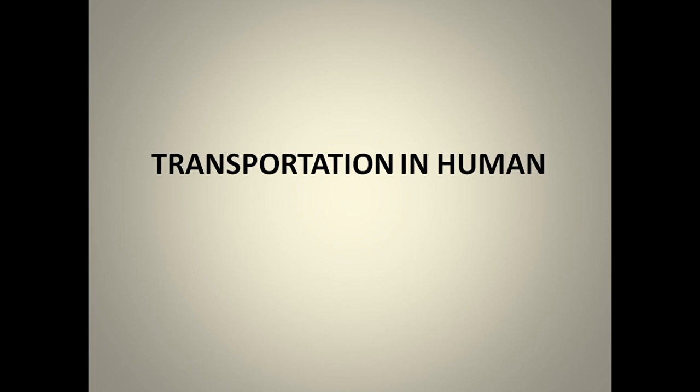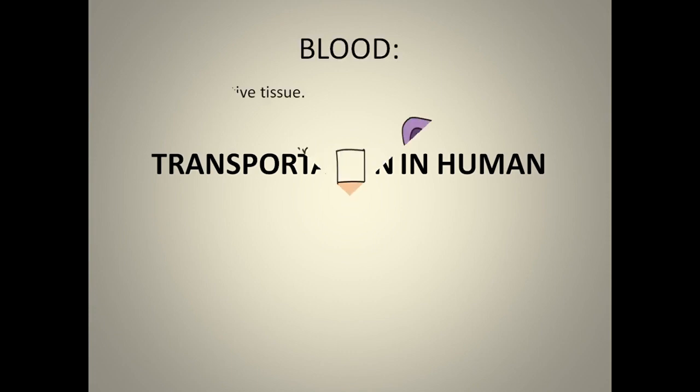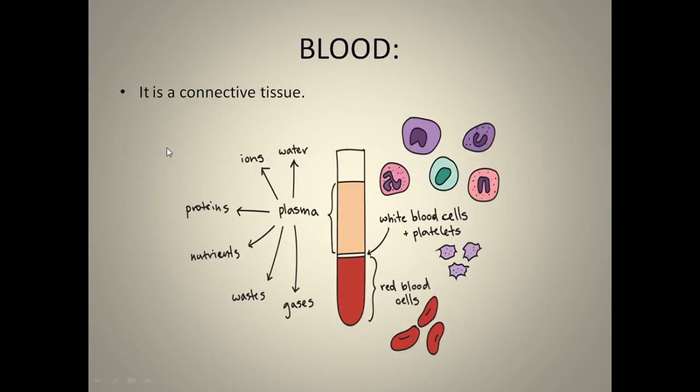So we'll start with the first one, that is the transportation in human beings. All of you already know that whenever we talk about transportation, blood is the medium where all sorts of transportation happen. You all know it is a connective tissue, and even these points are already dealt with in various parts of your syllabus. So once again we'll just see what all are there.